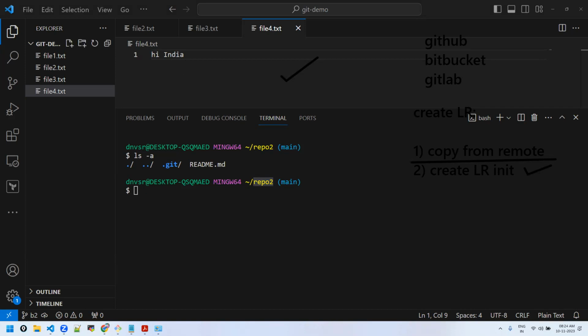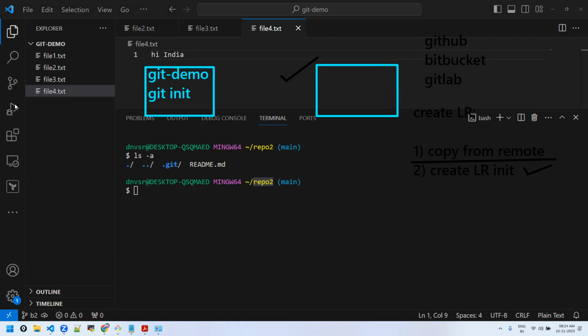Yes, Preethi. Yesterday, we created one repository. That's a local repository, and the folder name is Git demo. How did we create it? By git init. Today we created one more local repo by copying. How did we do that? That folder name is repo2, because that's the repo name. We did git clone. And yes, like git init, it also creates a local repository. This is another local repo.